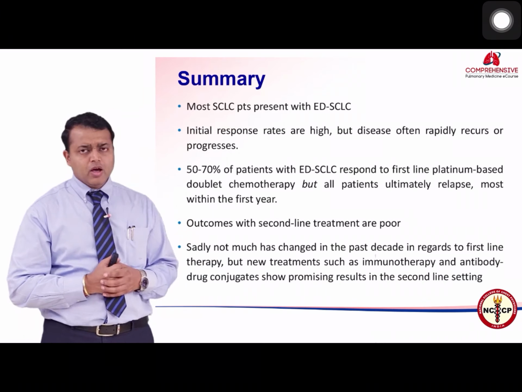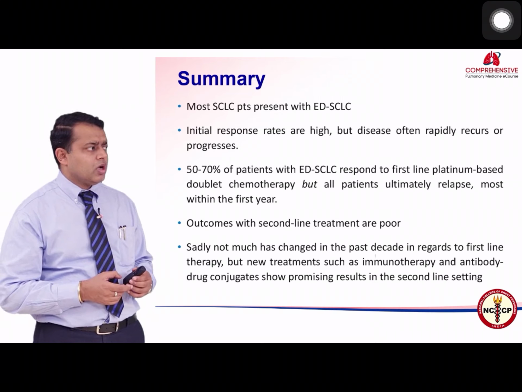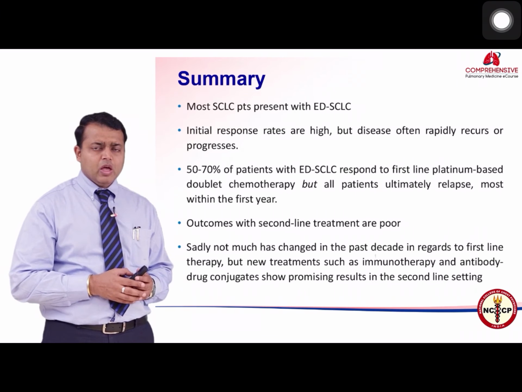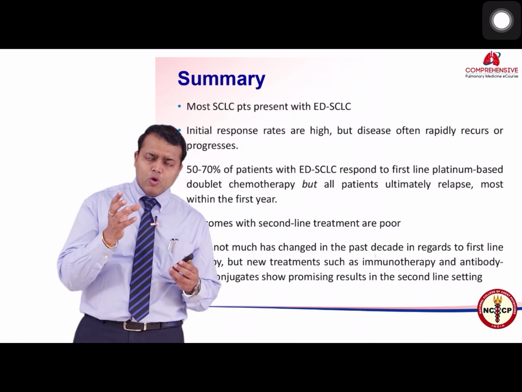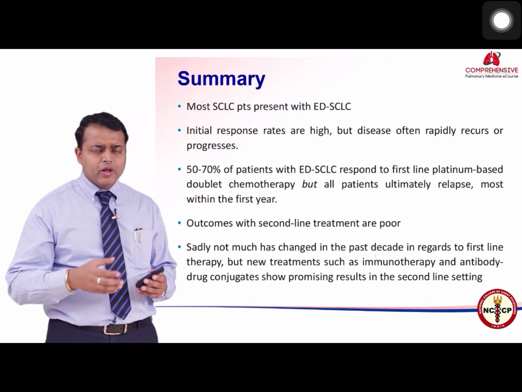Outcomes with second line treatments are poor. There are some newer therapies which are being tested, such as antibody drug conjugates and immunotherapies, which have shown some light of hope in these particular patients, but we need to develop them even further to bring in better results.